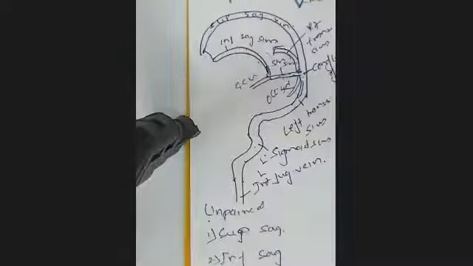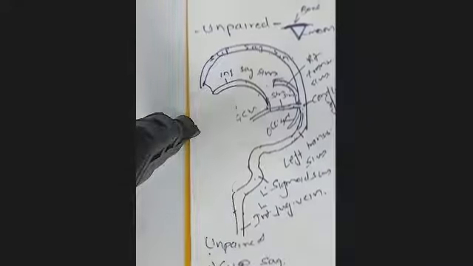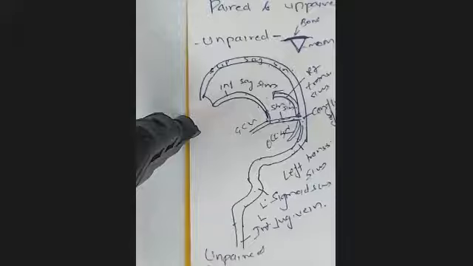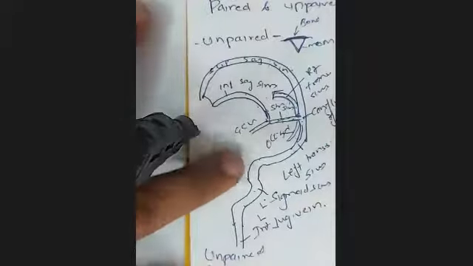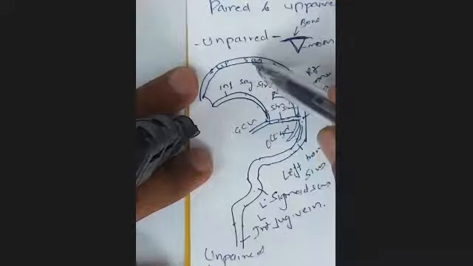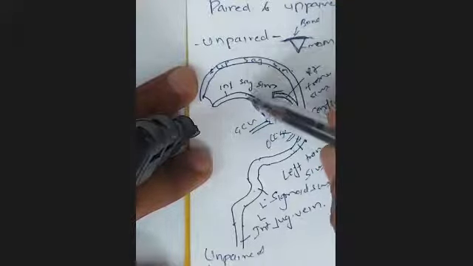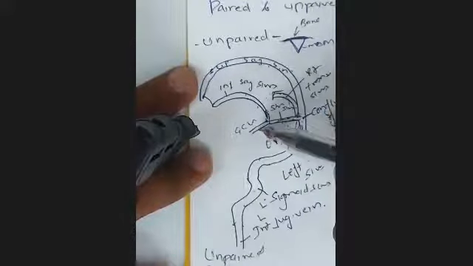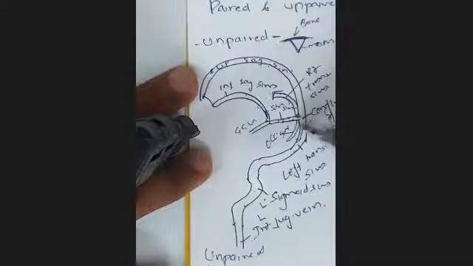Then we started getting oriented towards the dural venous sinuses, and we said they are paired and unpaired. The unpaired ones normally lie in the center. This is the sagittal section. So superior sagittal sinus and inferior sagittal sinus. Inferior sagittal sinus unites with the great cerebral vein to form straight sinus, and then there is occipital sinus.